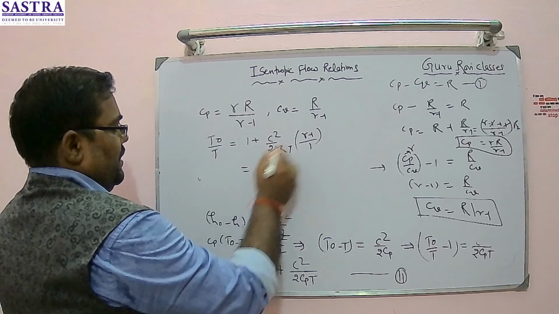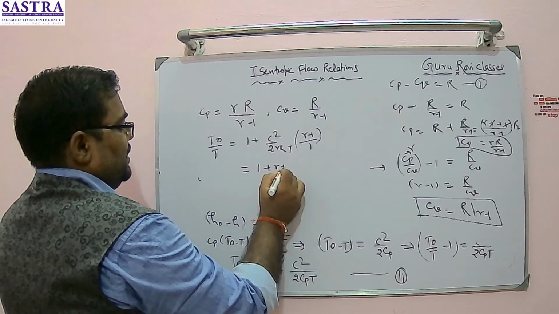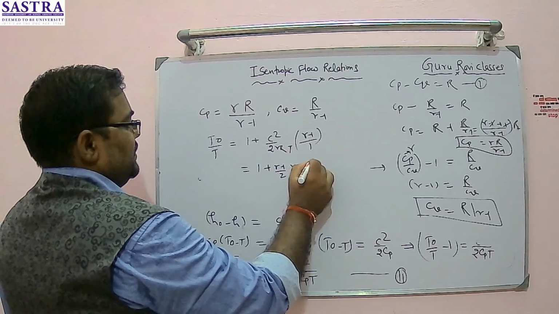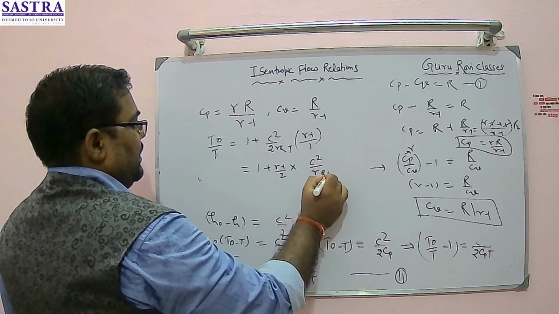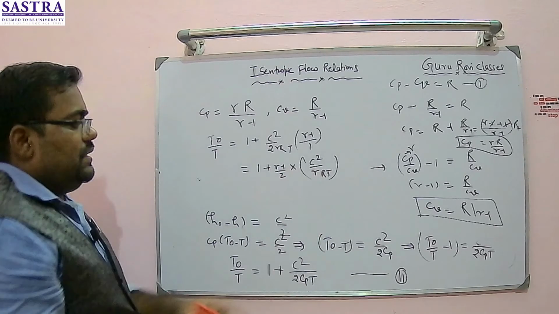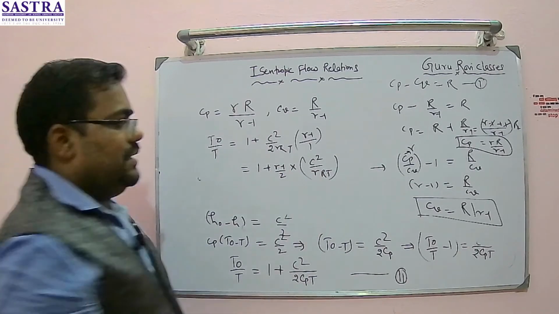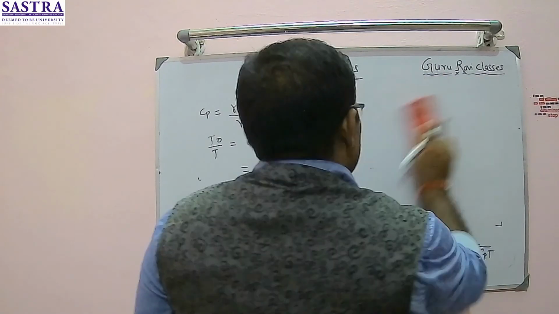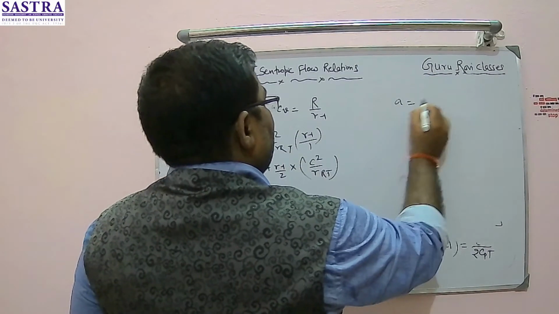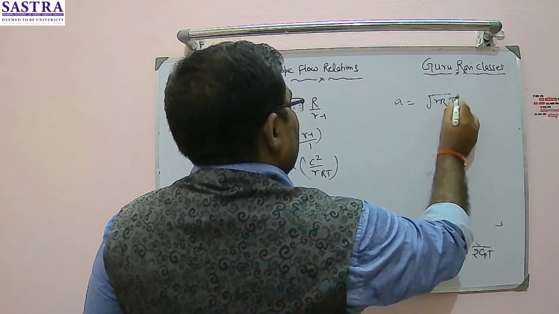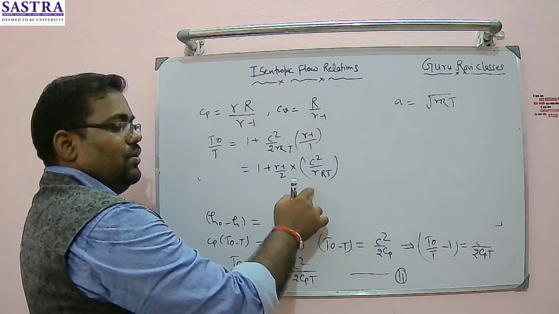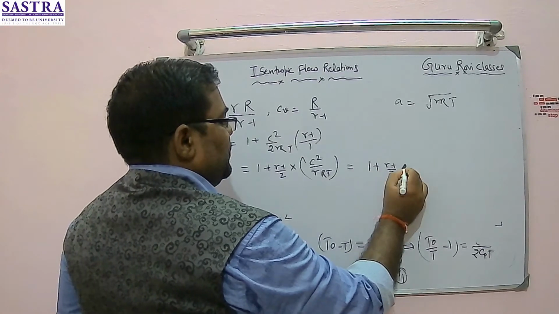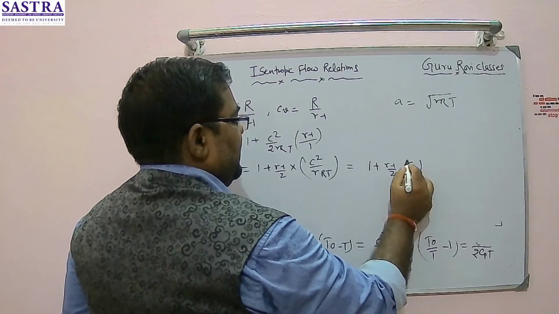So what I am doing basically, 1 plus (gamma minus 1) divided by 2, I have taken (gamma minus 1) divided by T into C square upon gamma RT. And what is this basically? Gamma RT, I somewhere mentioned, is the local speed of sound, right? So local speed of sound is given by under root gamma RT. So this is nothing but the local speed of sound whole square. So this can be written as 1 plus (gamma minus 1) by 2 into (C divided by A) whole square.